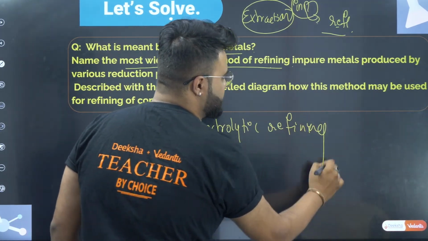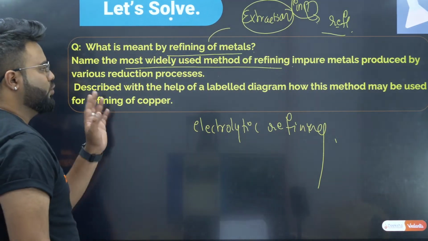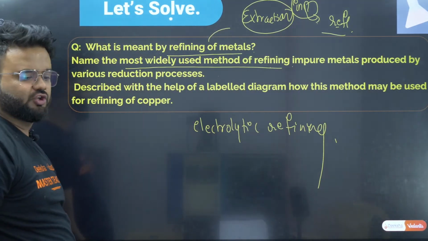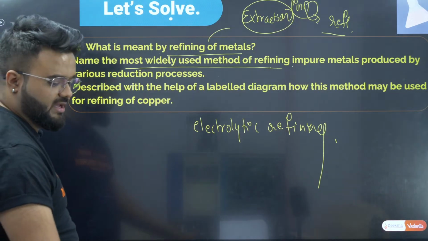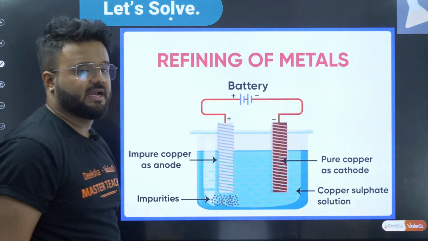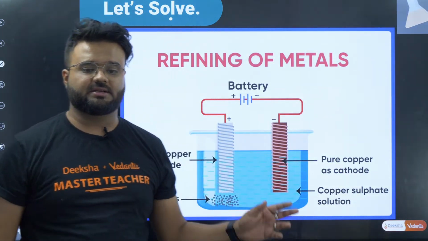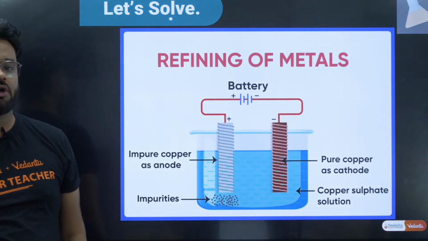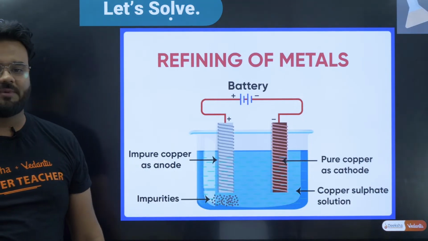Electrolytic refining we use. Okay. So now, with a neat labelled diagram, you have to check. I will be showing you the neat labelled diagram. That is nothing but here. This diagram you can check, and I will leave it for the screenshot. You can take the screenshot. So this is your neat labelled diagram.